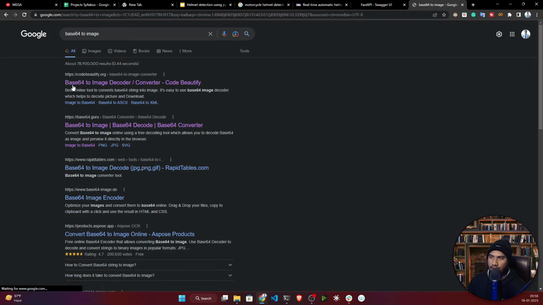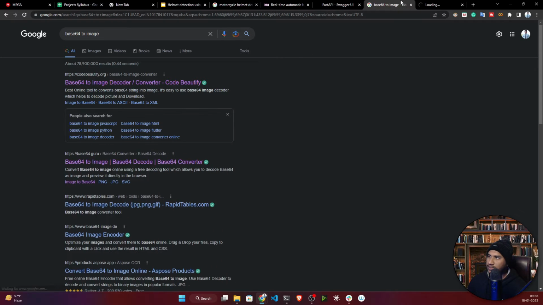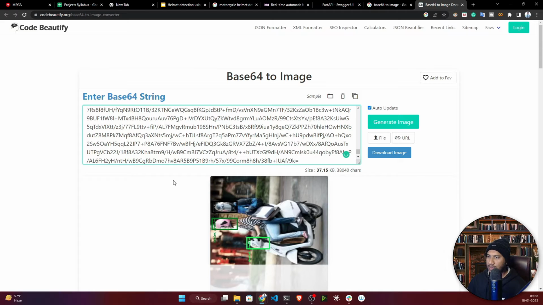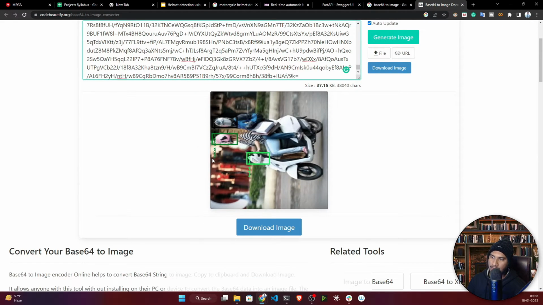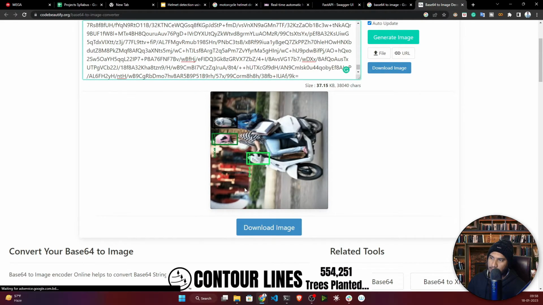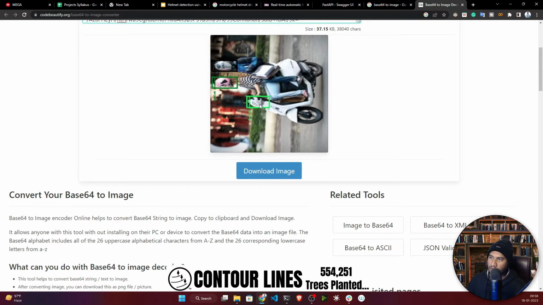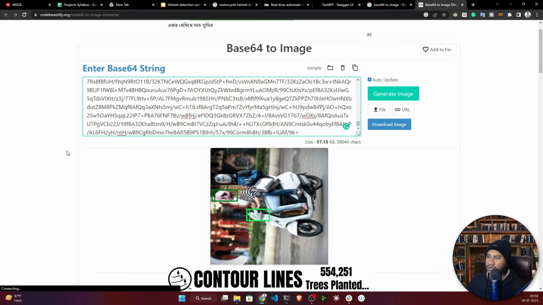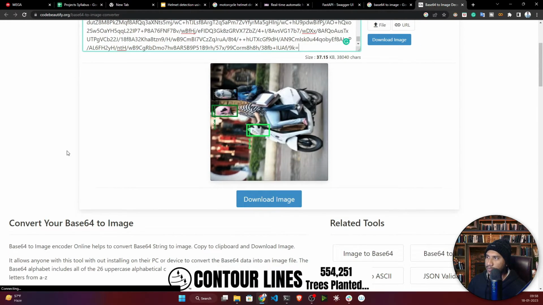Just search for this and open any website. Now you just need to paste this string here. See, this is the prediction, guys. See, this is the helmet, this is the helmet. Although you are getting some wrong predictions, because the model you have trained used very few epochs. If you want to improve that model, you need to increase the epochs.